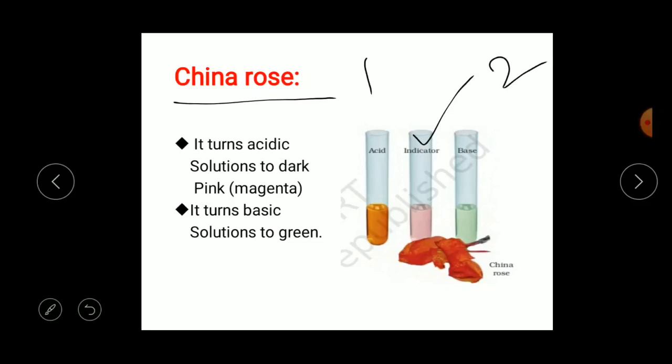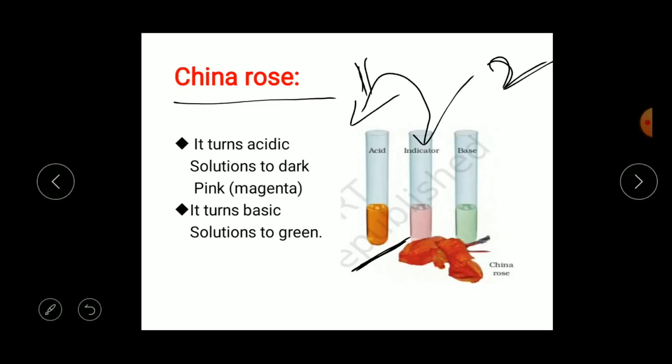Just add some water to the first and second test tubes and make a mixture. In the first one, put 4 to 5 drops of China rose indicator. When you add it to the acid, it changes its color to dark pink, which is also called magenta.